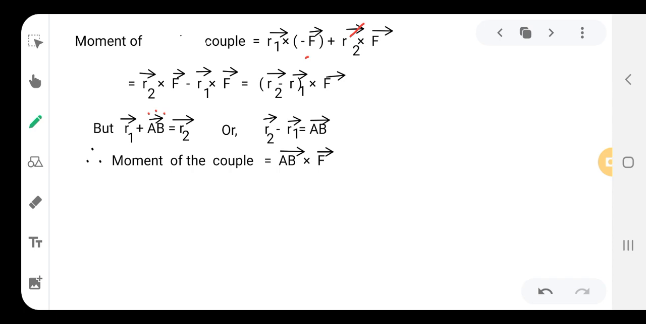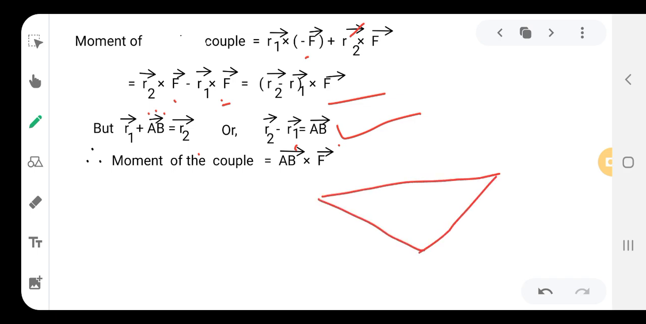So the torque is nothing but the two torques on the same body. R into F is nothing but torque. Here it is for the second force and this is for the first force. So R2 cross F minus R1 cross F equals, taking F common, R2 minus R1 into F vector. Now let us consider R1 plus AB equal to R2, or R2 minus R1 equal to AB. That is the distance between these two. Here is O, A, B, R1 and R2.